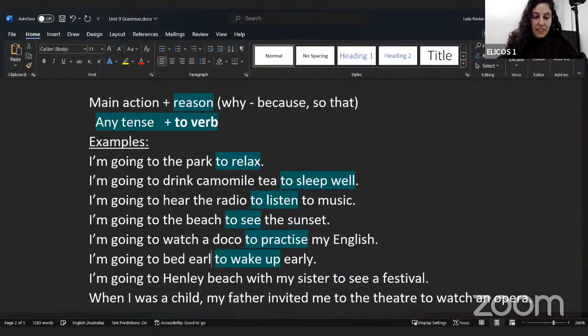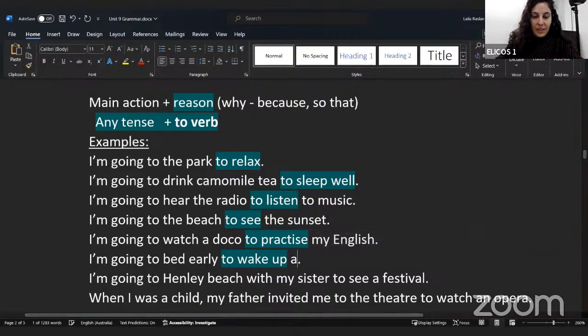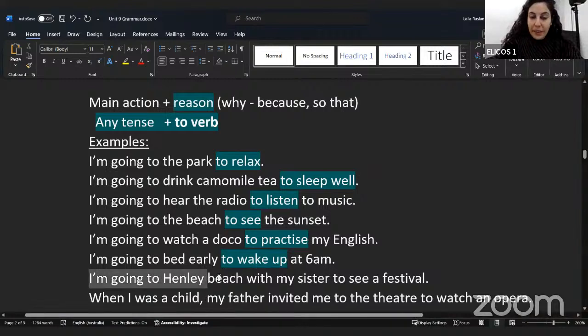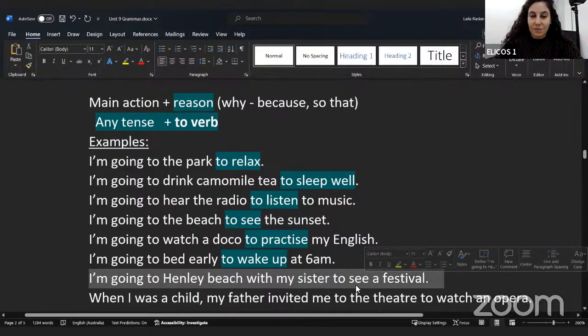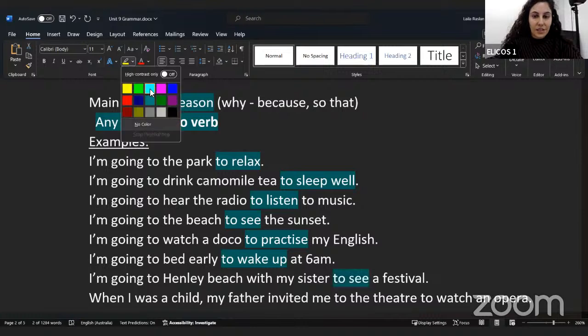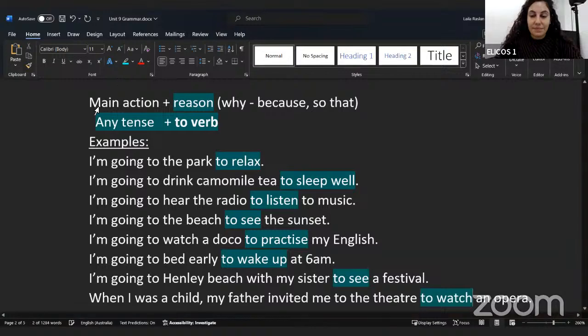I'm going to bed early to wake up early. To wake up at 6 a.m. I'm going to Henley Beach with my sister to see a festival. Okay, so to verb, to see. When I was a child, my father invited me to the theater to watch an opera.